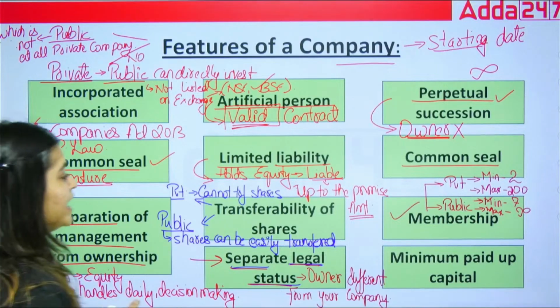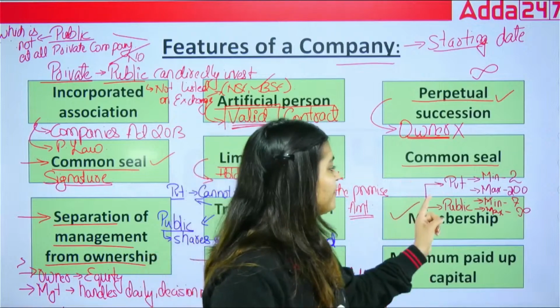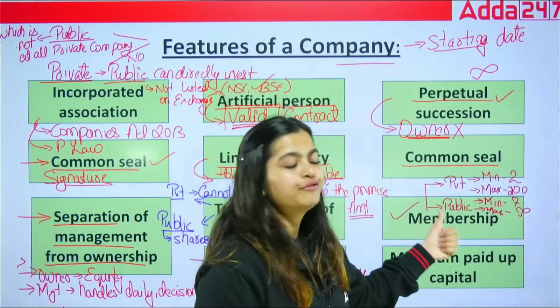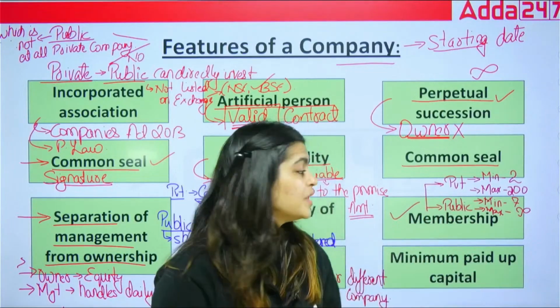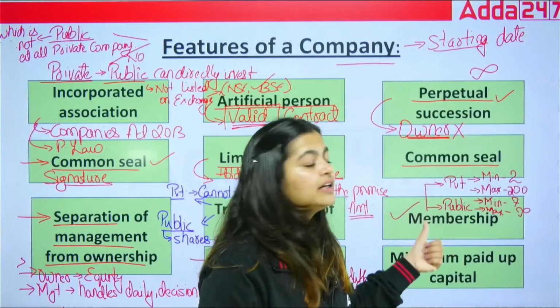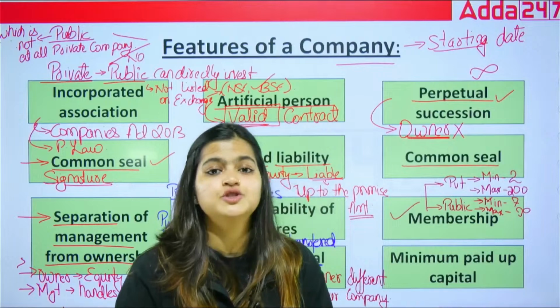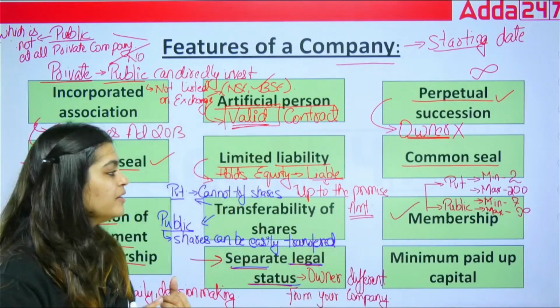Remember one thing, private company minimum members 2, private company maximum members 200. On the other hand, if you are a public company, minimum members requirement 7. Public company membership maximum limit is infinity. There is no limit. So that is the feature under membership.